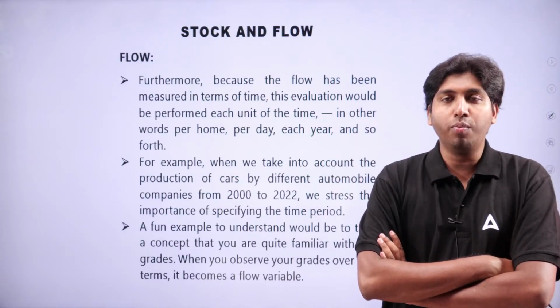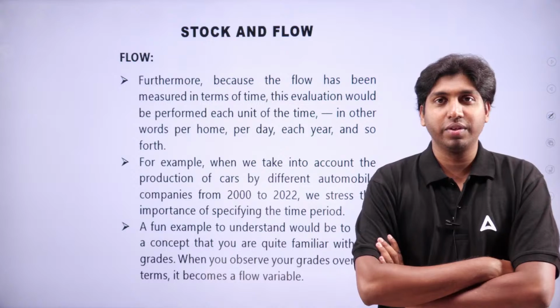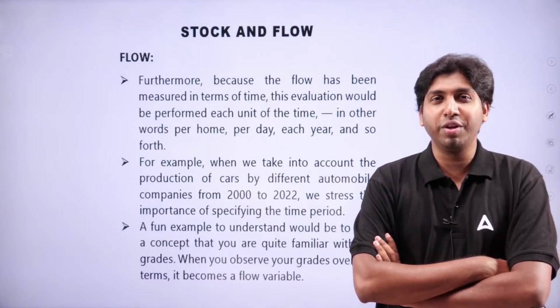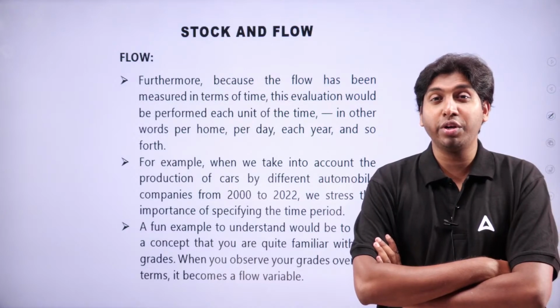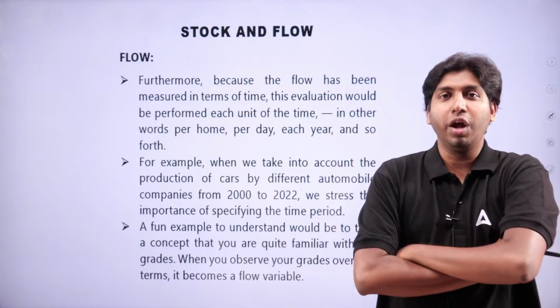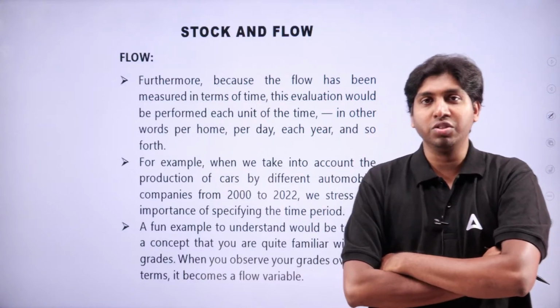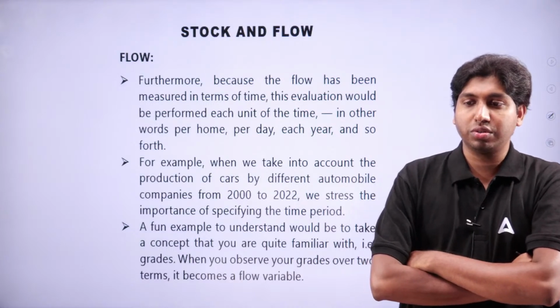For example, how much goods and services were produced between 2020 and 2024. It refers to a long period of 4 years. How much you produce from 2020 to 2024 is considered a flow. It's a continuous process.